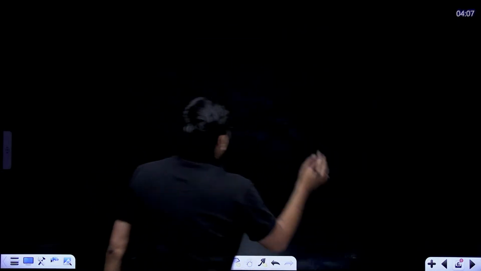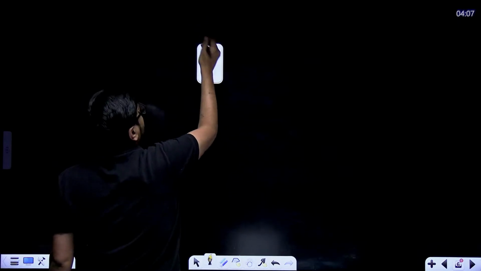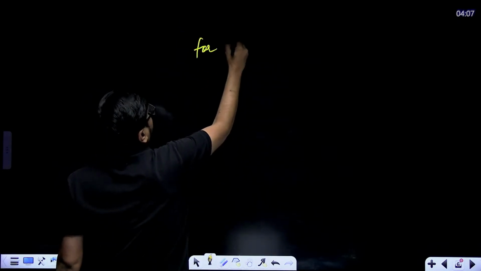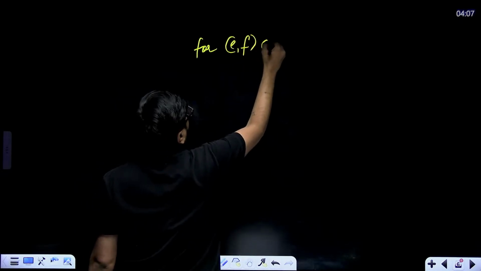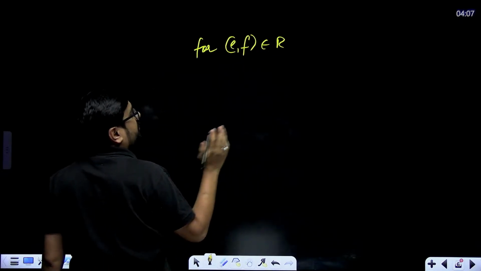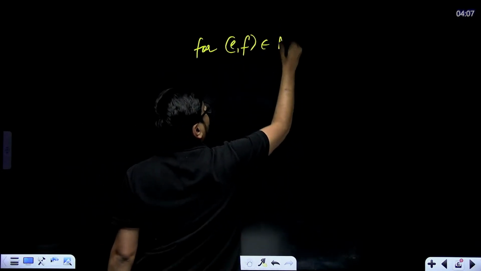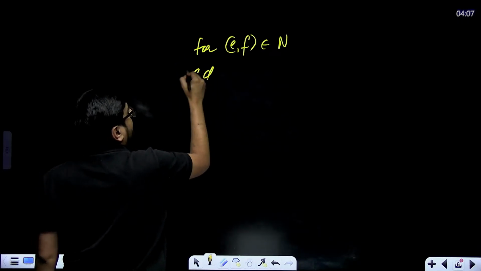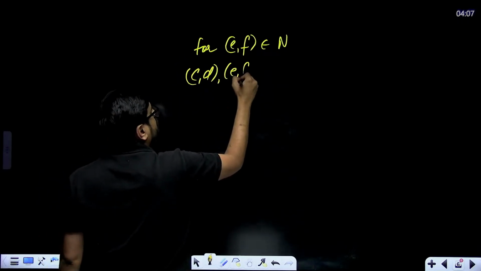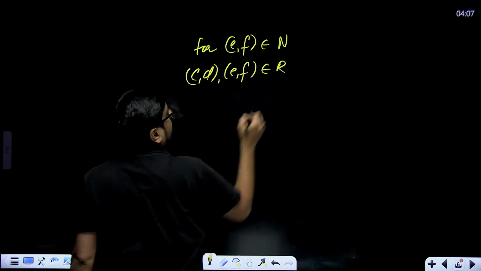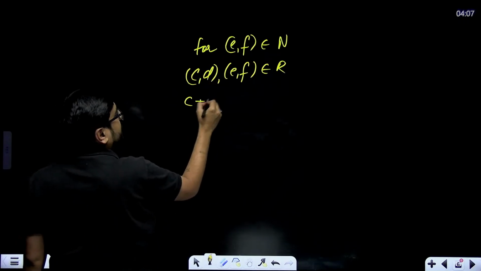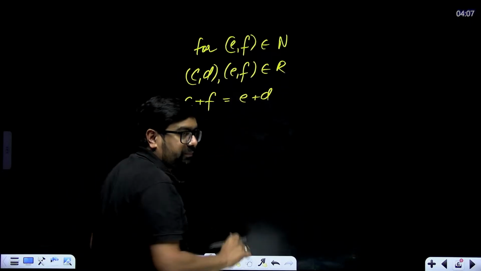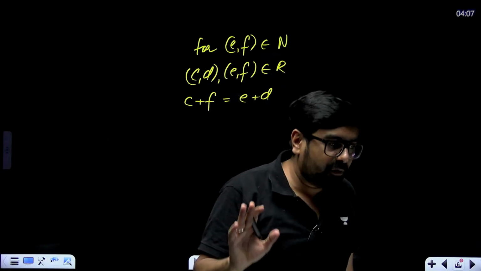And now let's say for some e and f belonging to your main set N, we'll say that c comma d and e comma f are also related. Then according to this, what does this mean? This means c plus f equal to e plus d. Correct? c plus f equal to e plus d.